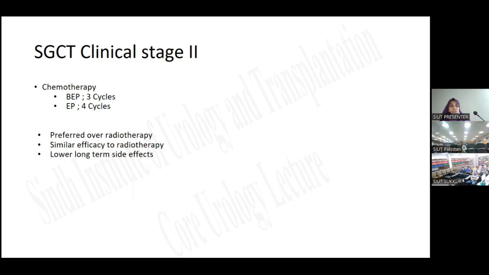For chemotherapy, the preferred first-line option for stage 2 seminomatous carcinomas is BEP, 3 cycles. But if the patient has pulmonary disease, then EP should be advised: 4 cycles of etoposide and cisplatin should be given. It is preferred over radiotherapy. It has similar efficacy to radiotherapy and has lower long-term side effects.